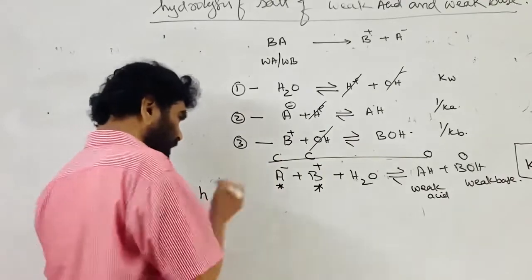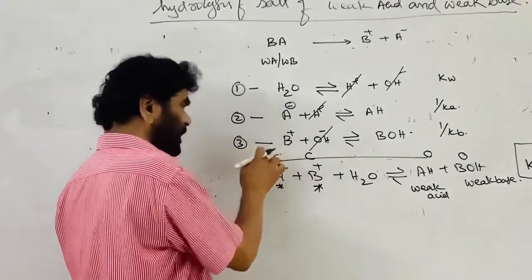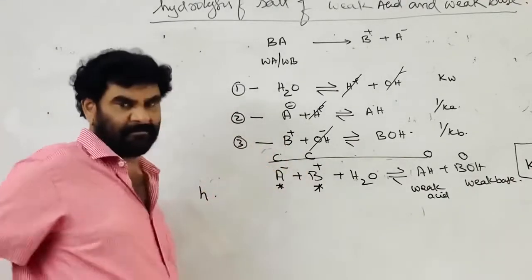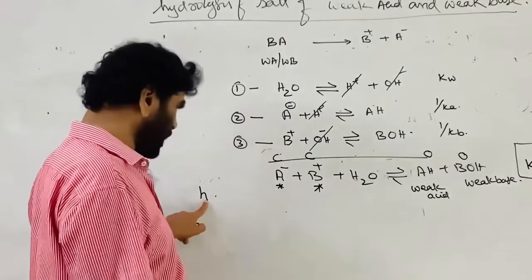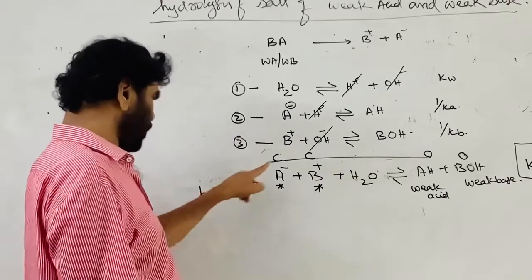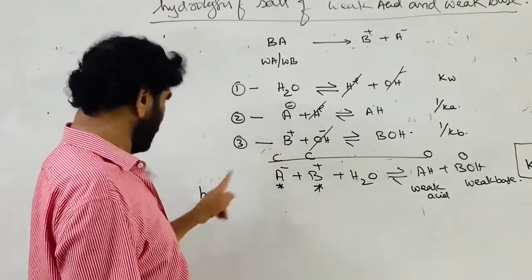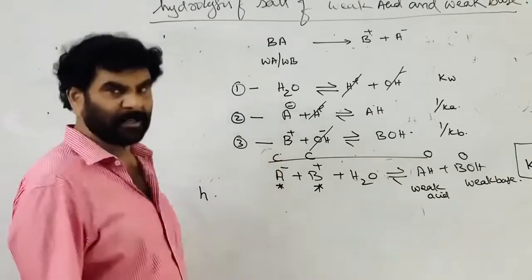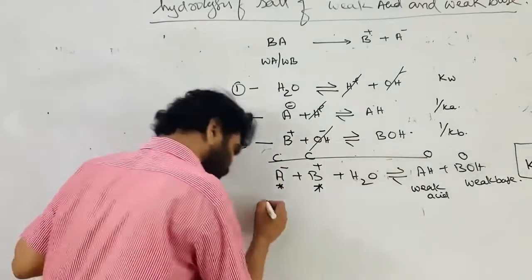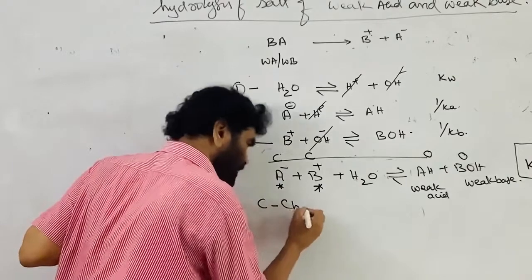Therefore here C is the concentration, moles per liter. So h is the number of moles involved. How much is involved? From 1 mole, h moles. For C moles, how many moles? Ch moles are involved. Therefore this is C minus Ch.